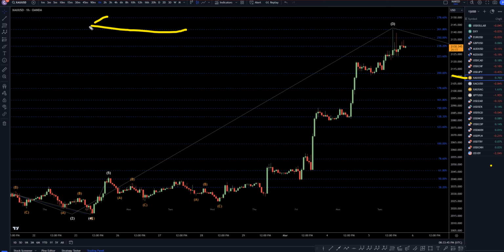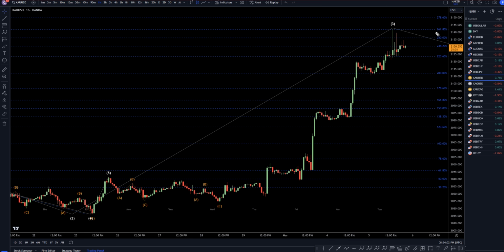So gold had another push up. Gold has been in a very, very strong trend. It is very, very obvious, especially on the 4 hour and daily, that this is a wave 3. This Fibonacci level I have on here is the Fibonacci extension of wave 1 projected out the bottom of wave 2. We made a bounce right off the 261.8 Fib level.